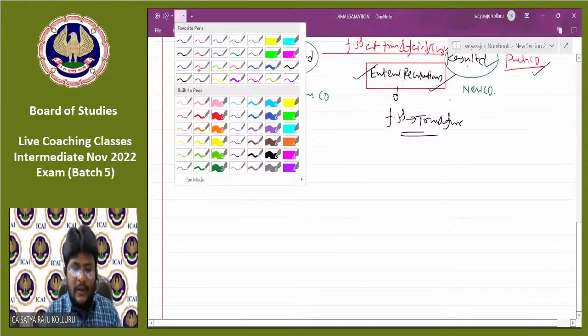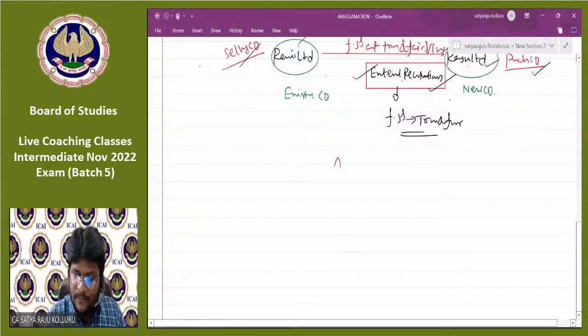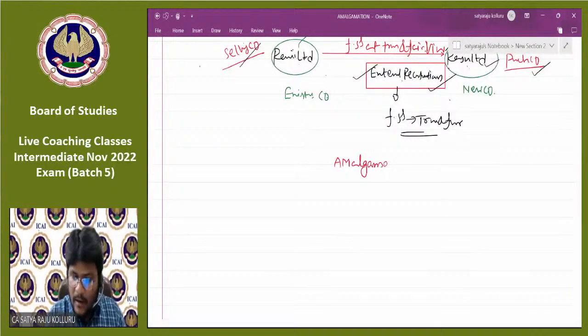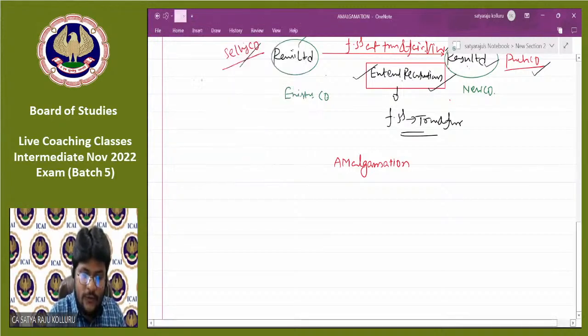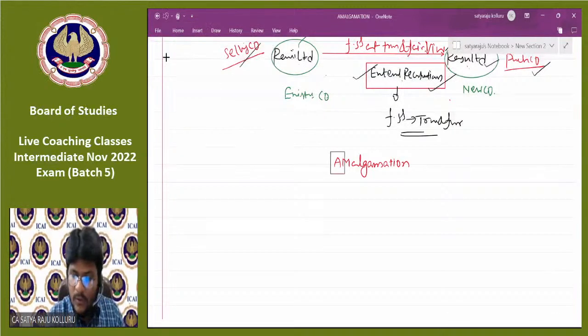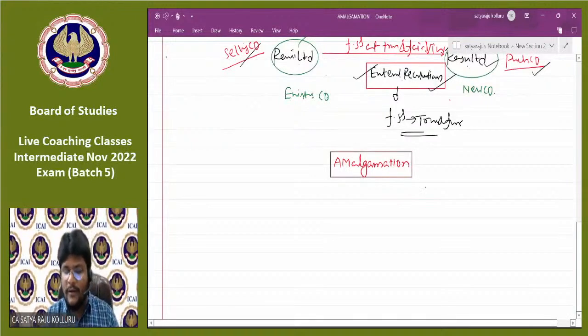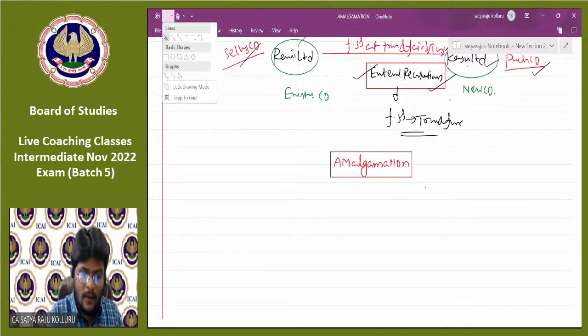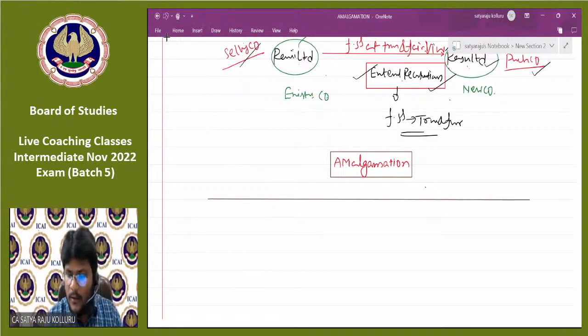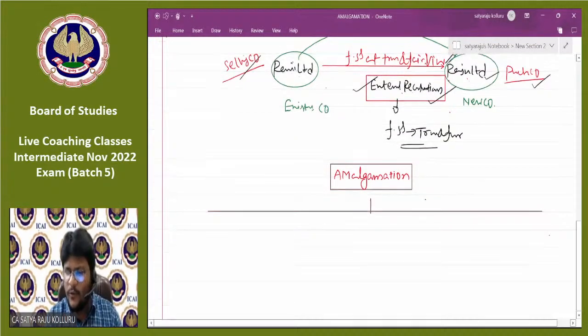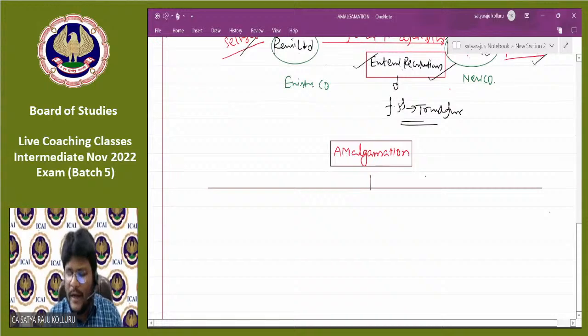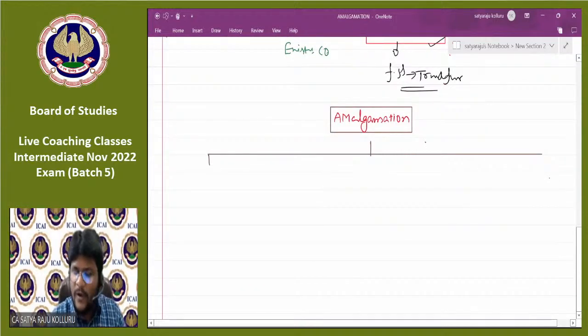Now in the chapter amalgamation, what are the issues they are trying to cover, sir? You might already guess, that is, just now we told you, only accounting treatments in two different companies we are going to discuss.